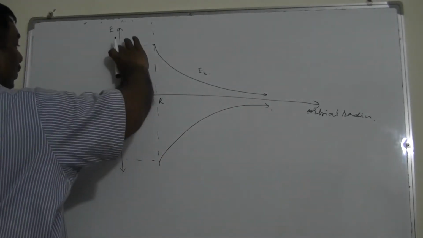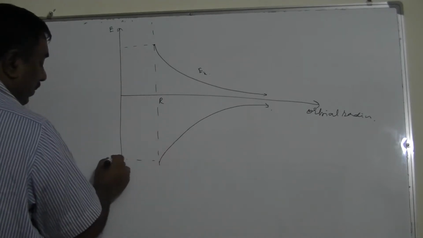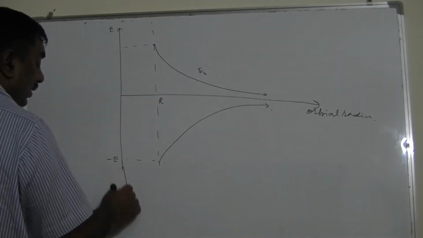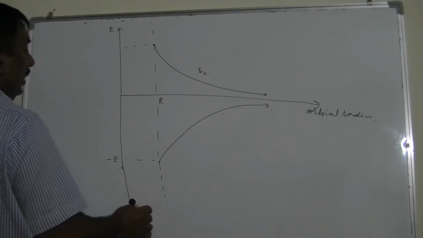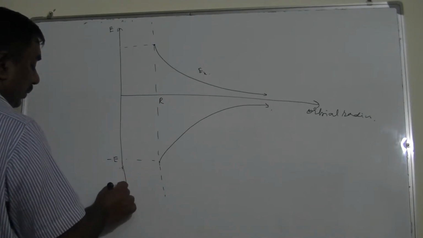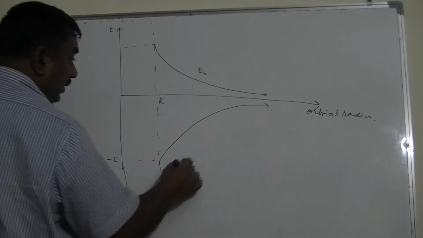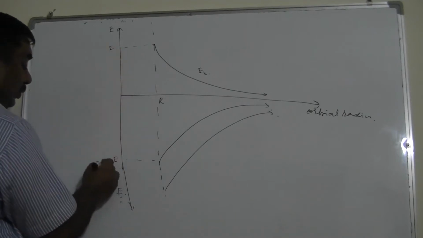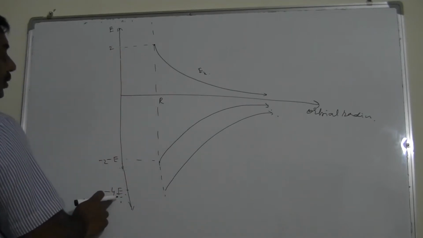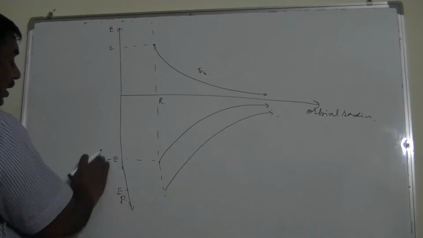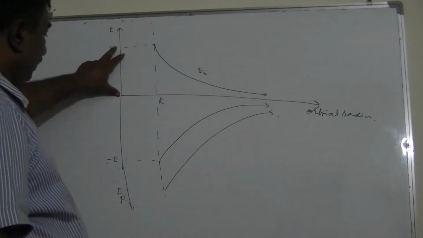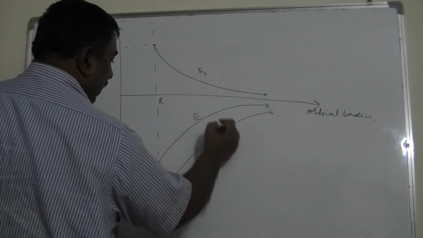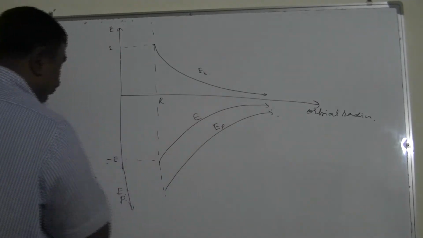So if this is 4 centimeters, this must be 4 centimeters, and this is minus E. Now what about the potential energy? Potential energy is double the kinetic energy, so this must be double. At any point, suppose this is 2, and this is minus 2, then this must be minus 4. So potential energy must be minus 4. If this is 2 centimeters, this will be 2 centimeters, but this will be 4 centimeters. This is for total energy and this is for potential energy at any point.